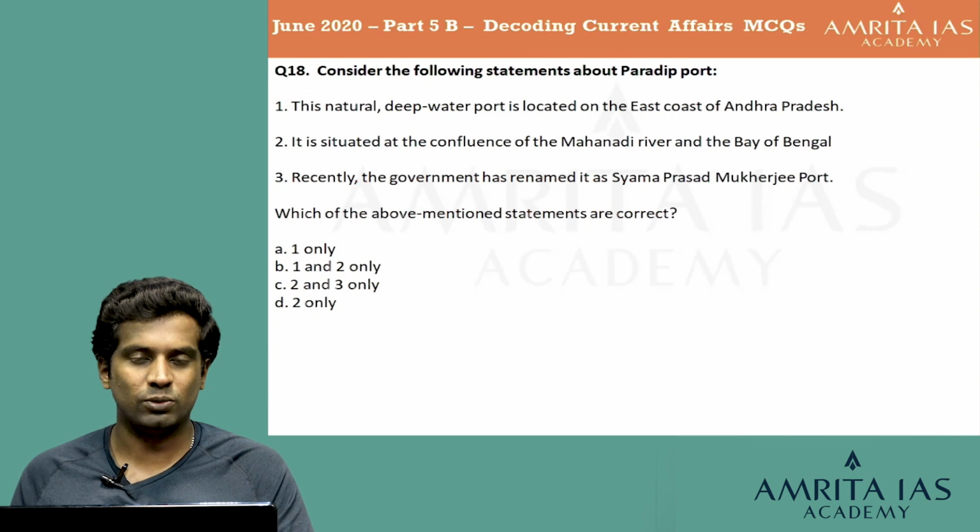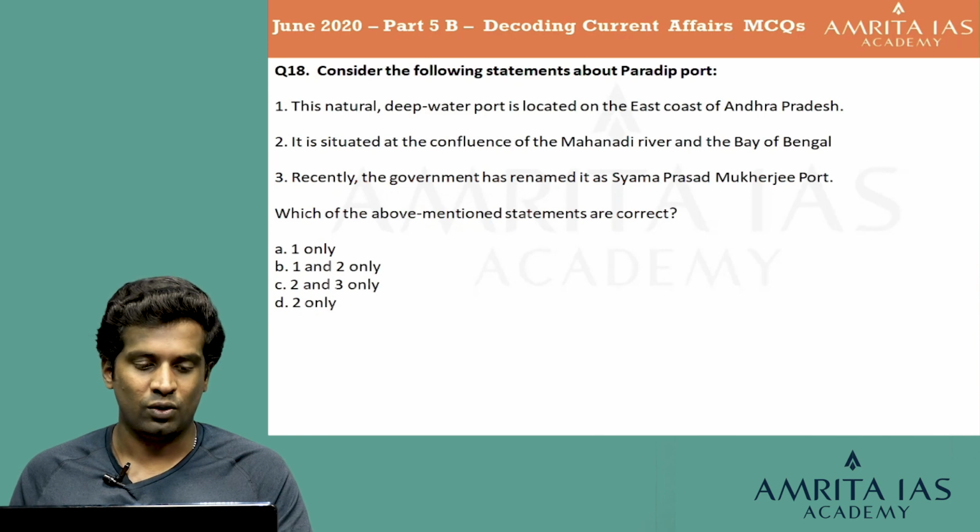Consider the following statements about Paradip Port. First statement, this natural deep water port is located on the east coast of Andhra Pradesh. Second, it is situated at the confluence of the Mahanadi River and the Bay of Bengal. 3. Recently, the government has renamed it as the Shyama Prasad Mukherjee Port. Which of the above mentioned statements are correct? Option A, 1 only, option B, 1 and 2 only, C, 2 and 3 only, and D, 2 only.